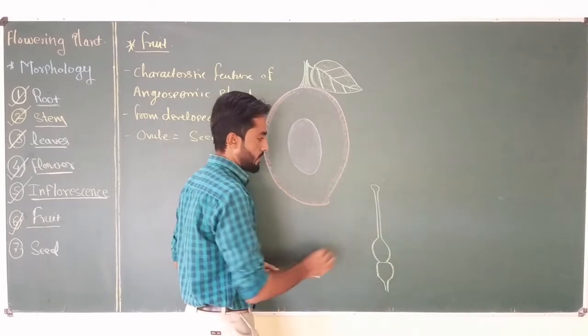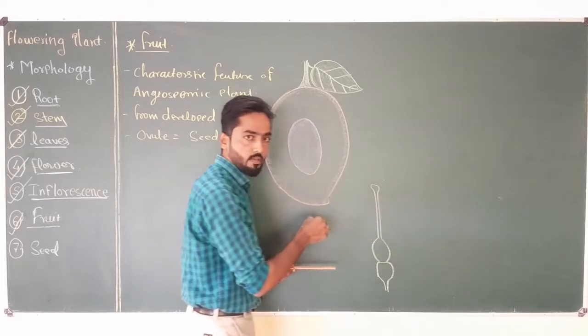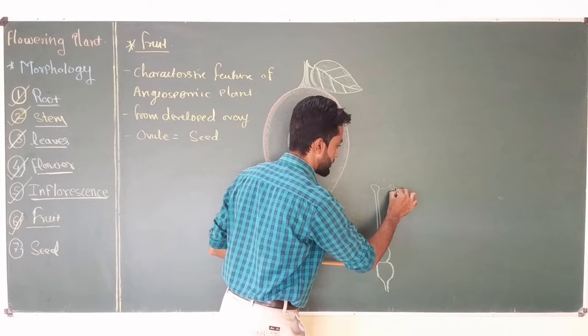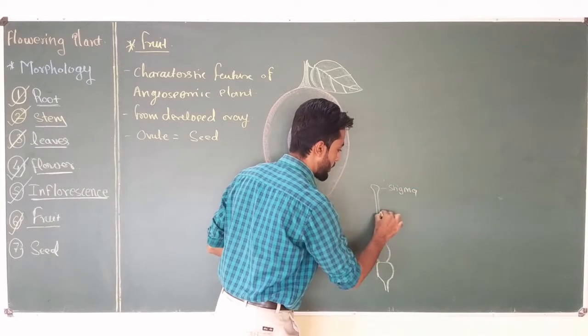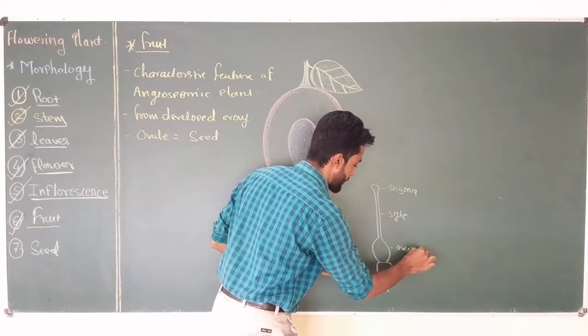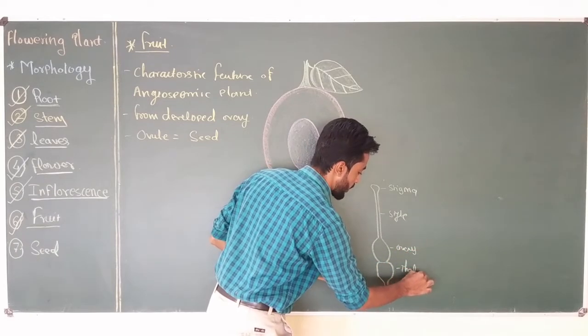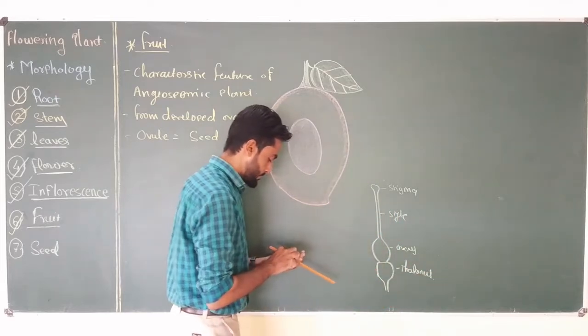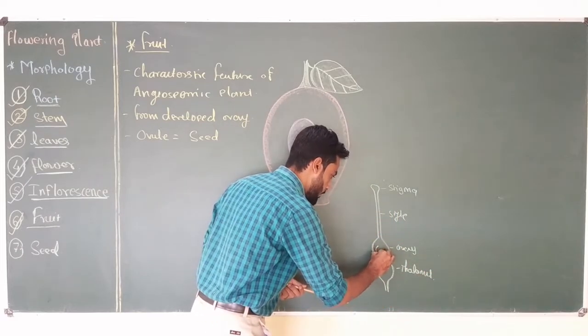So this is the gynoecium, a single individual member of the gynoecium, the carpel. The first part is stigma, followed by style, then ovary, which is situated on the thalamus or receptacle. Now, inside the ovary, generally ovules are present.